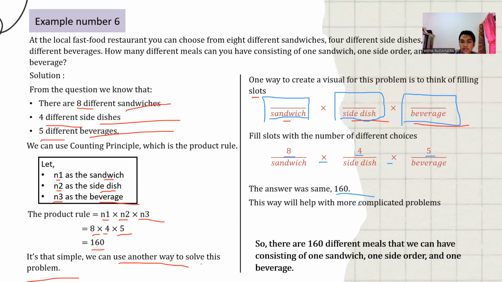This way will help with more complicated problems. So there are 160 different meals that we can have consisting of 1 sandwich, 1 side order, and 1 beverage.